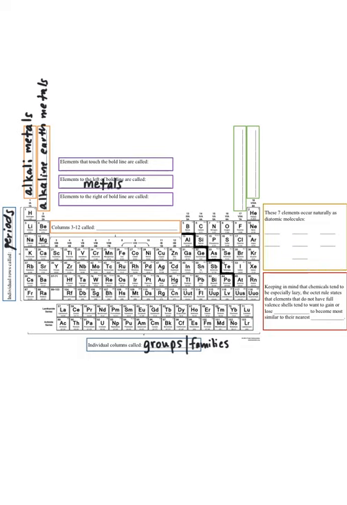And because chemists are creative, we call anything that's to the right of this bold line nonmetals, because they're not metals. Elements that touch the bold line directly, not diagonally, so things like boron, aluminum, and silicon, but not carbon, are called semimetals or metalloids.